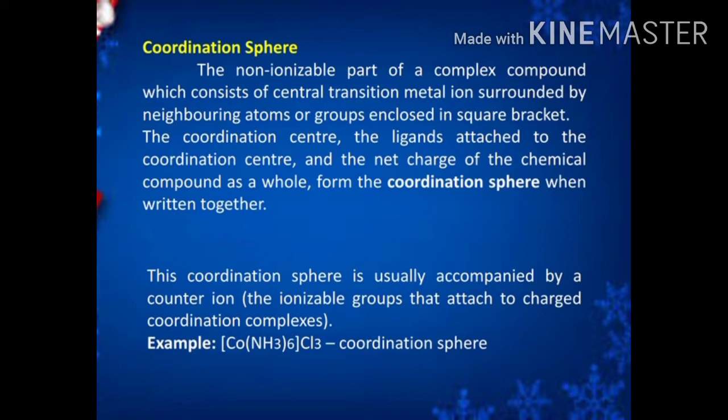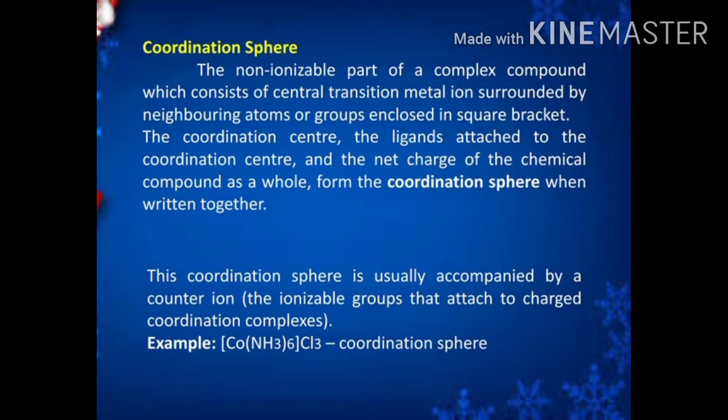So the coordination number is 6. The coordination sphere is [Co(NH3)6] in square brackets, with charge 3+. What type of complex is this? This is a cationic complex because it ionizes to produce [Co(NH3)6]3+ and 3 Cl-.